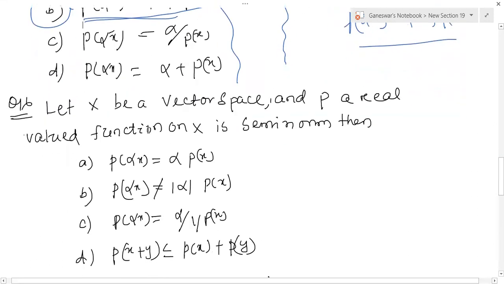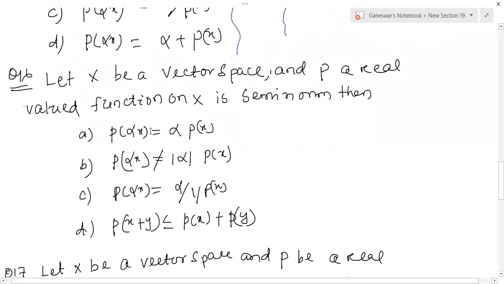Question 16. Let X be a vector space and P be a real valued function on X, then also semi-norm criteria. So already this satisfies the third criteria. See, this one is the third criteria. I have already given the three conditions for semi-norm. That is, X is not equal to 0, and in that time P of X is greater than 0.